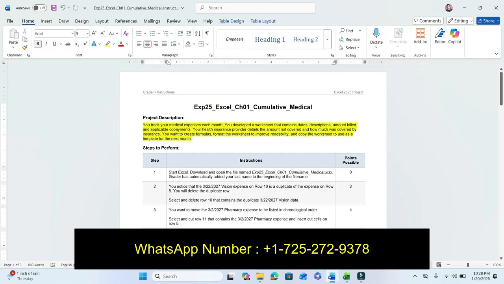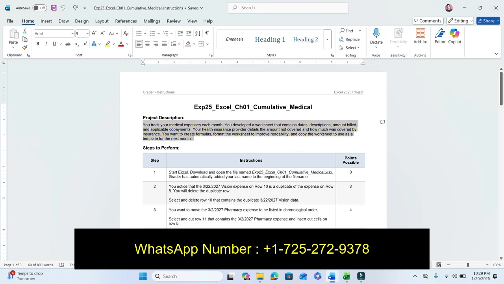Already we read the project description: you track your medical expenses each month. You develop a worksheet that contains the description, amount billed, and applicable complements, your health insurance provider details, the amount not covered, and how much was covered by insurance. You want to create a formula, format the worksheet to improve readability, and copy the worksheet to use as a template for the next month.